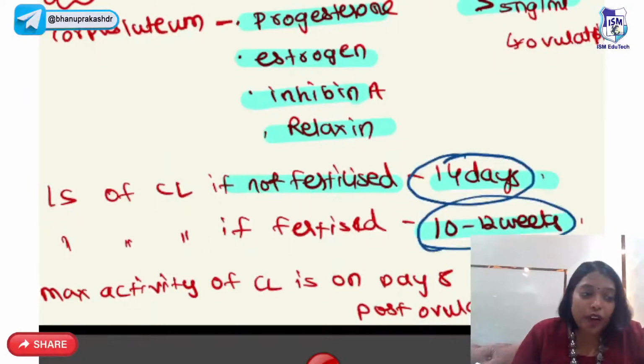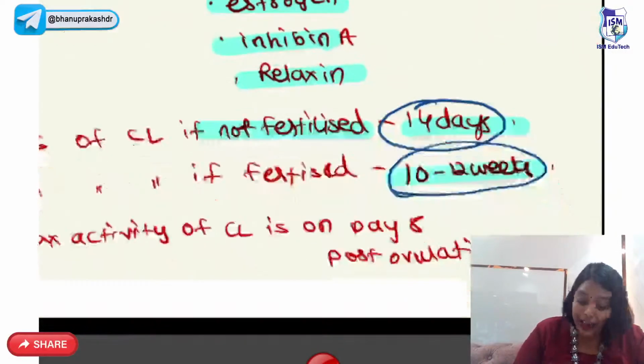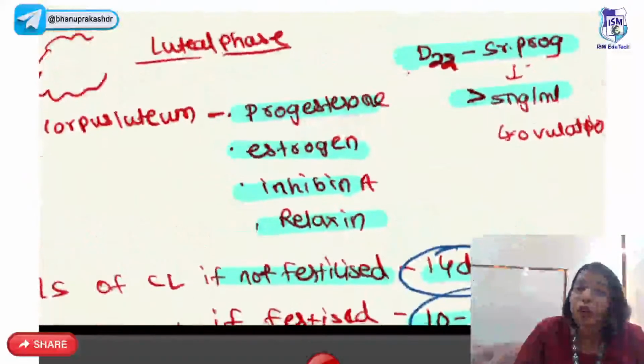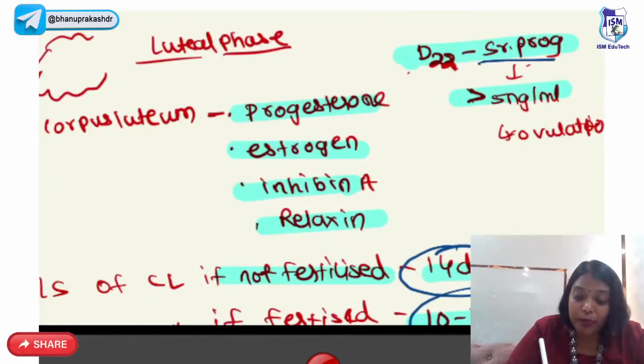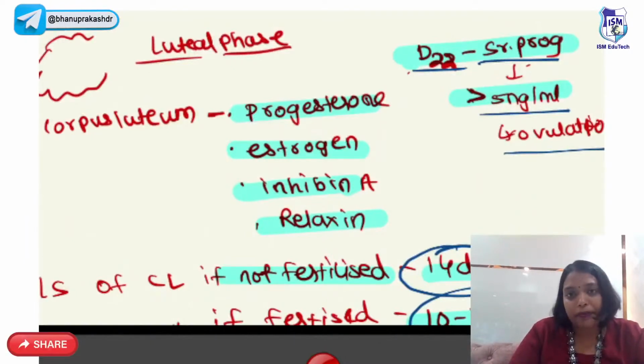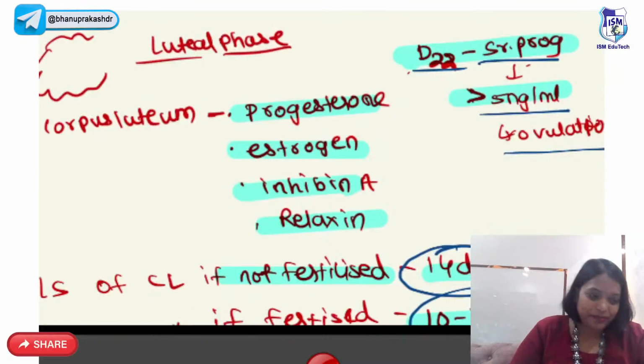Maximum activity of the corpus luteum is on day 8 post ovulation. That is why, if you want to know whether somebody is ovulating or not, you have to measure the serum progesterone on day 22. If it is more than 5 nanogram per ml, ovulation is taking place. Okay?